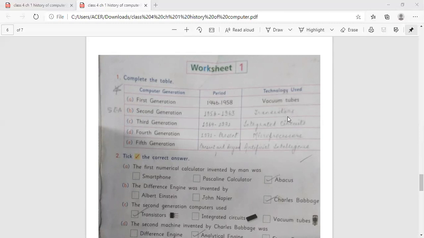Third generation, 1964 to 1971, and the technology used is integrated circuits. Fourth generation, 1971 to present, that is microprocessor. Fifth generation, present and beyond, and technology used is artificial intelligence.